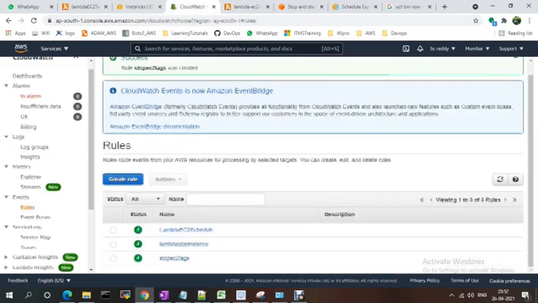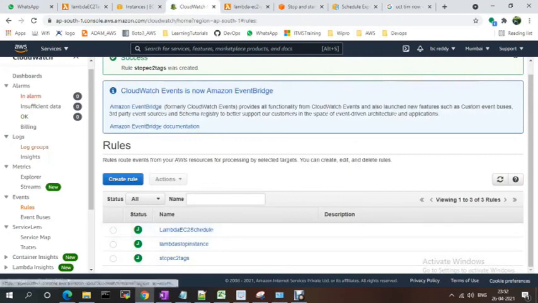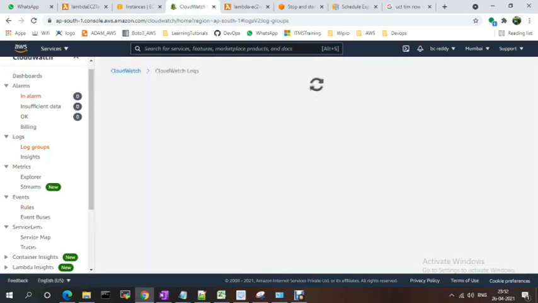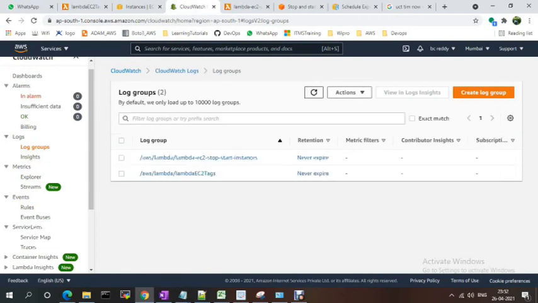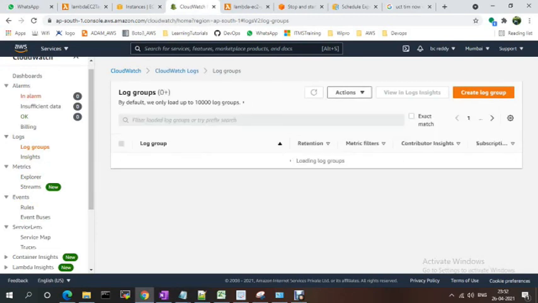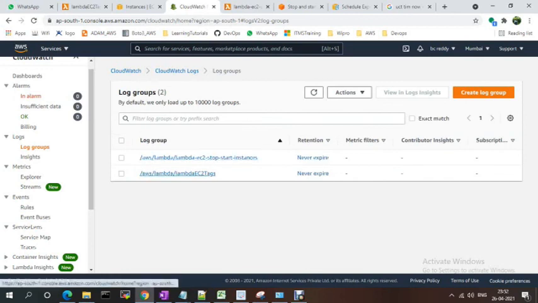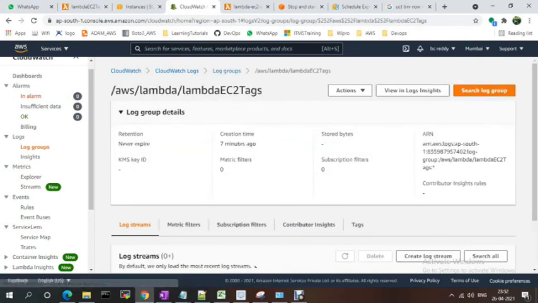Let's wait, and meanwhile go to logs, log groups. See, one more Lambda function for this one, the EC2 Lambda tags.